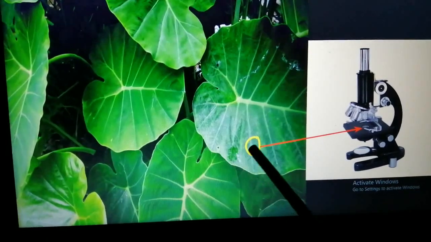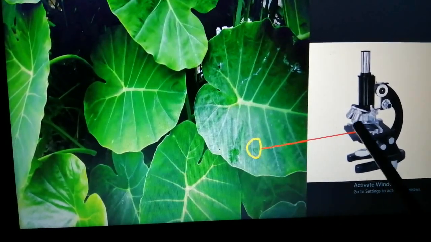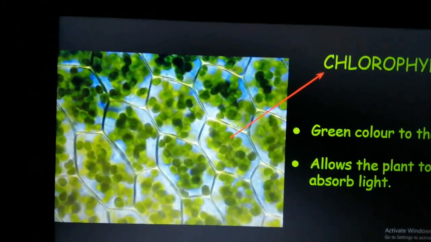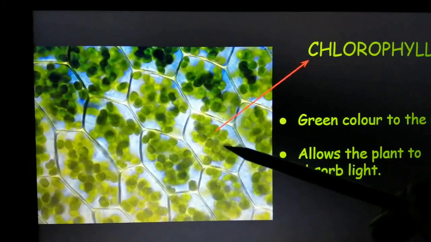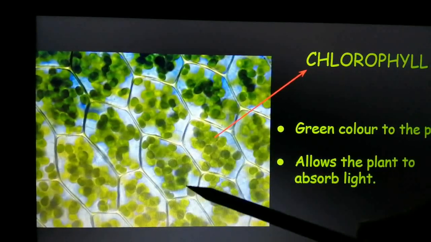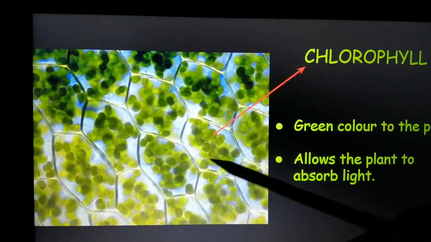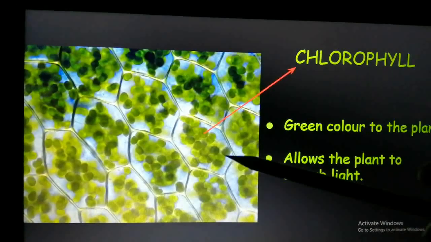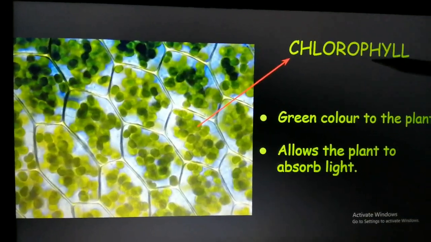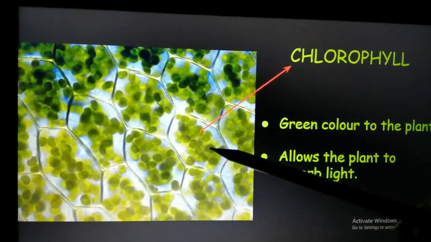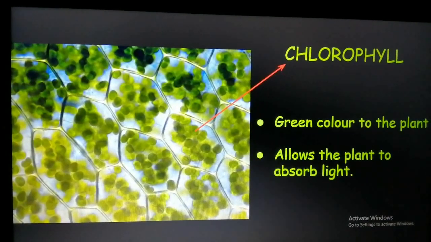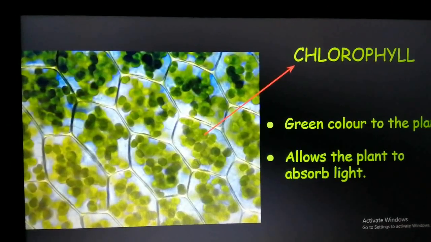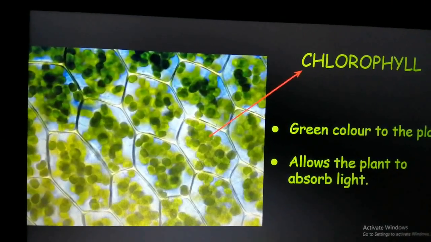So when I put a small part of the leaf under the microscope, I will see something like this. Okay, can you see these green dots or circles? Yes, they are pigments. They are known as chlorophyll. They are green pigments. They give the plant the green color and allow the sunlight to be absorbed.